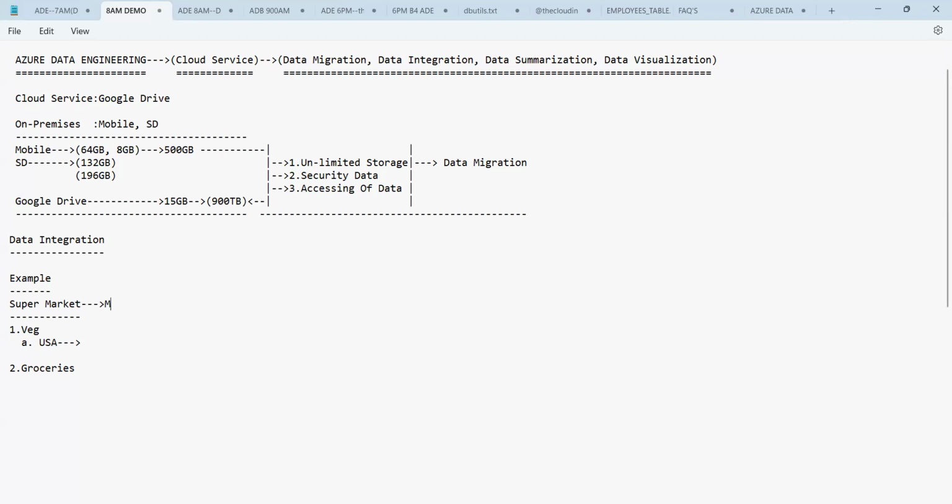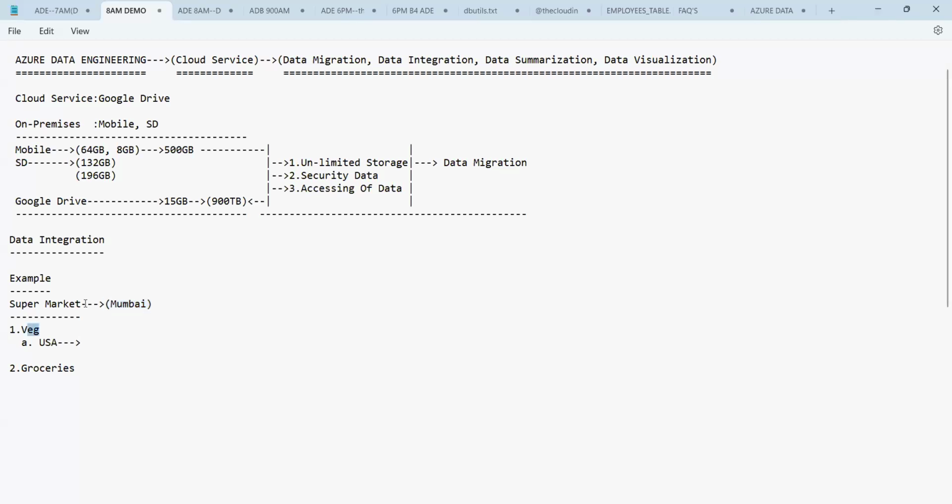Let us say this supermarket is located in Mumbai. So this supermarket is available for sales in Mumbai. So here we have